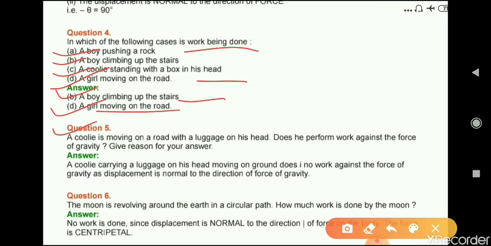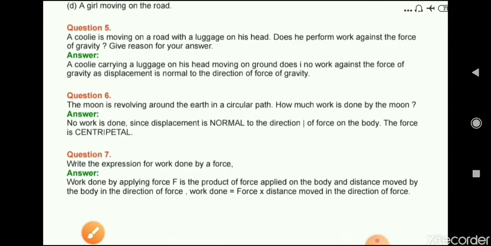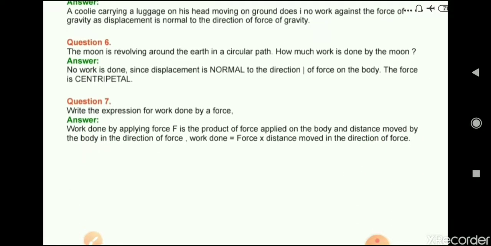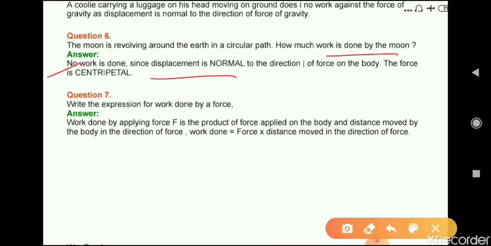Question number 5. A coolie is moving on a road with the luggage on his head. Does he perform work against the force of gravity? Give reason for your answer. Answer: a coolie carrying luggage on his head and moving on the ground does no work against the force of gravity, as the displacement is normal to the direction of the force of gravity. Question number 6. The moon is revolving around the earth in a circular path. How much work is done by the moon? Answer. No work is done since the displacement is normal to the direction of the force on the body. The force is centripetal.